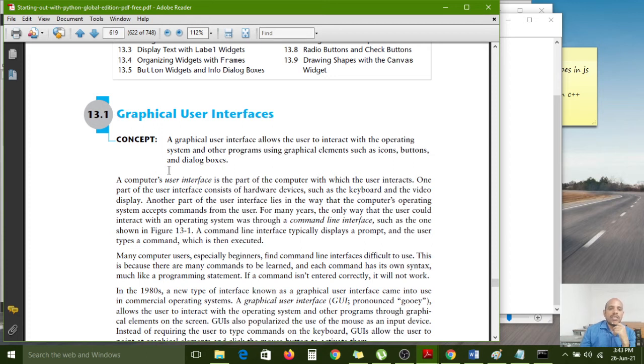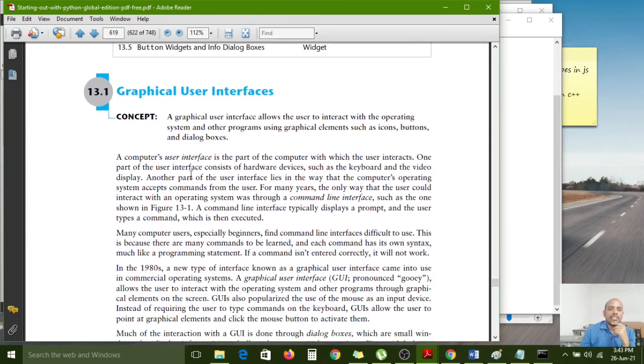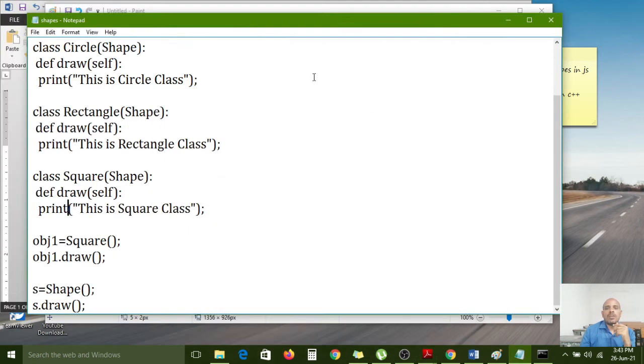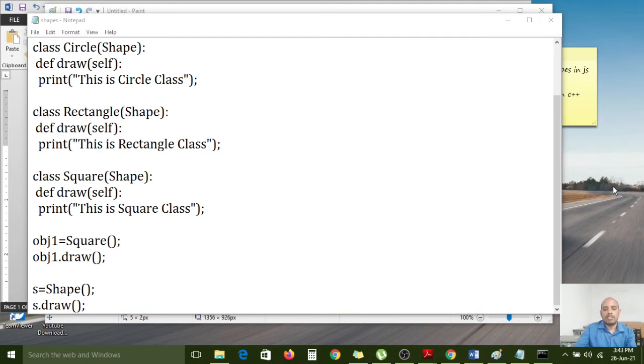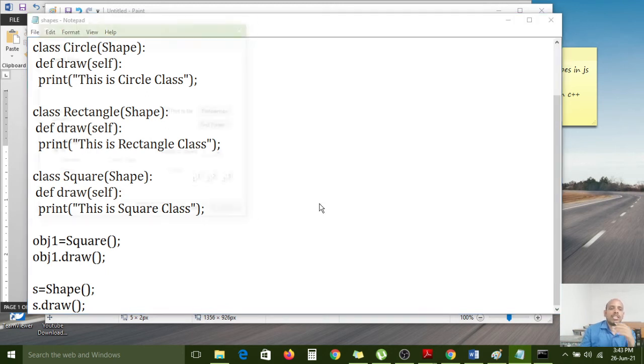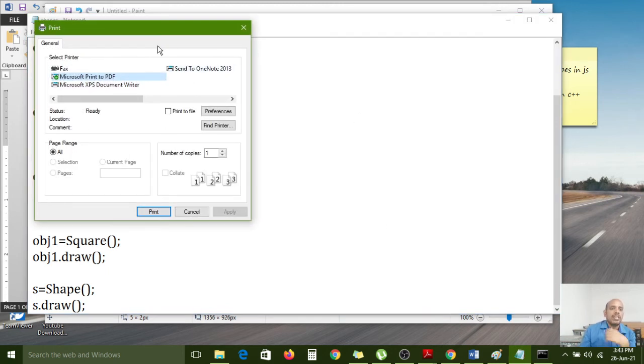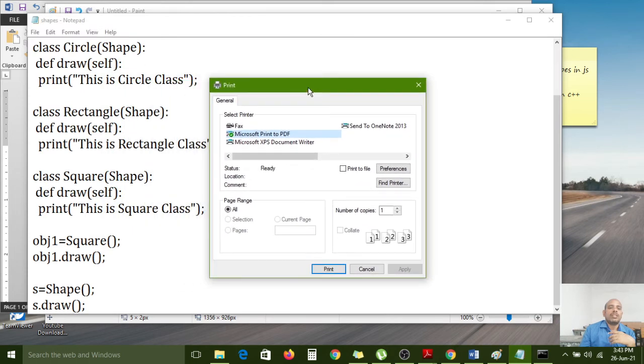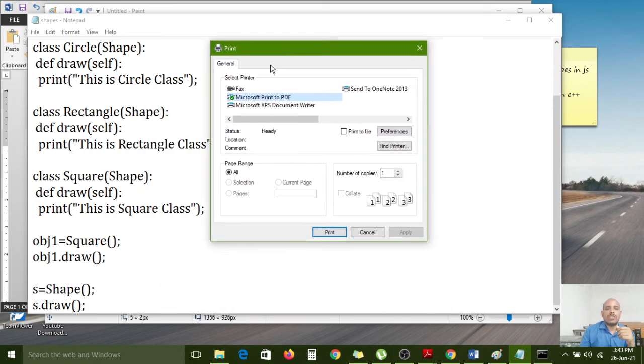So, graphical user interface is nothing but what? Now I want to print this, so for that I am pressing the Control P option on the keyboard. If you want to print this paper, I press Control P. So the print window has opened.